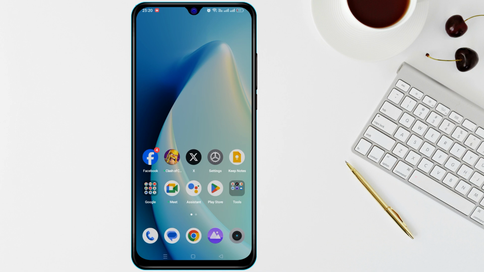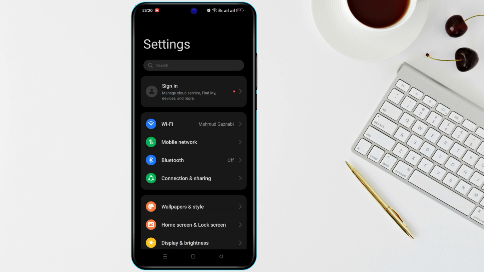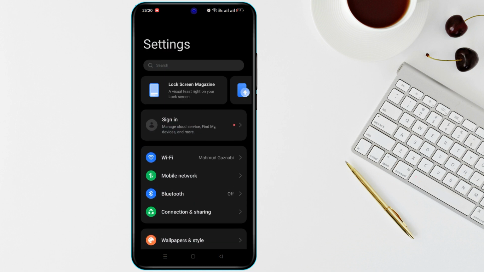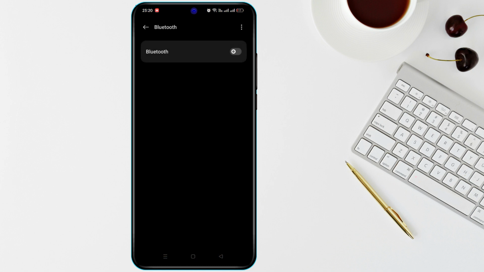If you are still having issues, check your Bluetooth settings. Go to Settings, tap Connections or Bluetooth, and make sure your phone isn't connected to any Bluetooth devices, like headphones or speakers. If it is, disconnect them and test your phone's sound again.